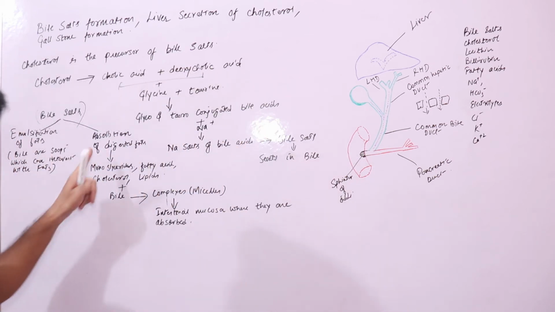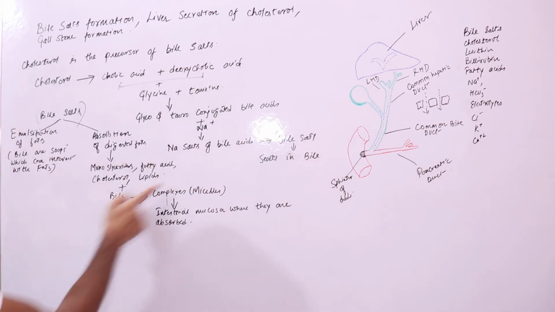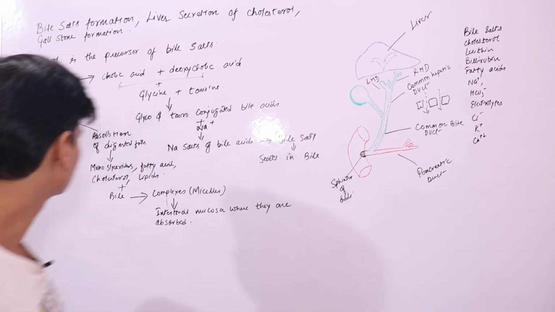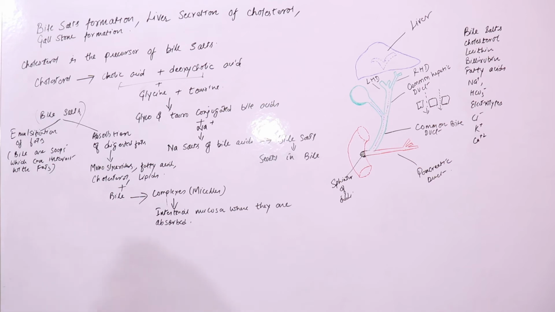That is why they can help these products get digested by the intestinal mucosa. I hope this is clear, how bile salts are formed and what their functions are. We have discussed this in the previous lecture also. Now let's move into the liver secretion of cholesterol.